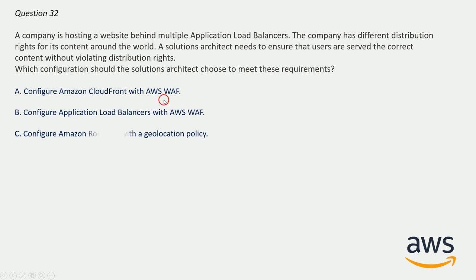So here are your options, and the correct answer here will be option C. Configure Amazon Route 53 with a geolocation policy. And why option C? Because the question says that the website is running behind multiple application load balancers. Geolocation routing lets you choose the resources that serve your traffic based on the geographic location of the user, meaning the location from which the DNS queries originate. For example, you might want all the queries from Europe to be routed to an ELB load balancer in the Frankfurt region. When you use geolocation routing, you can localize your content and present some or all of your website in the language of your local users. So this is the benefit of a geolocation policy.